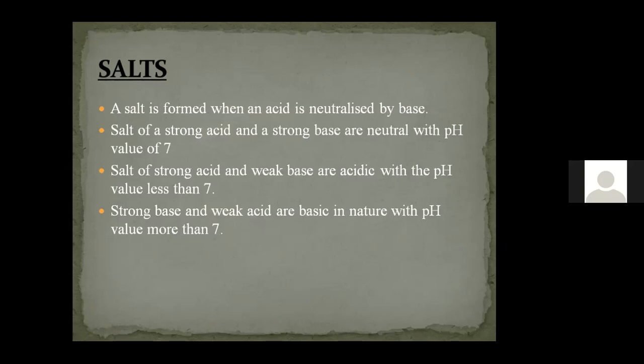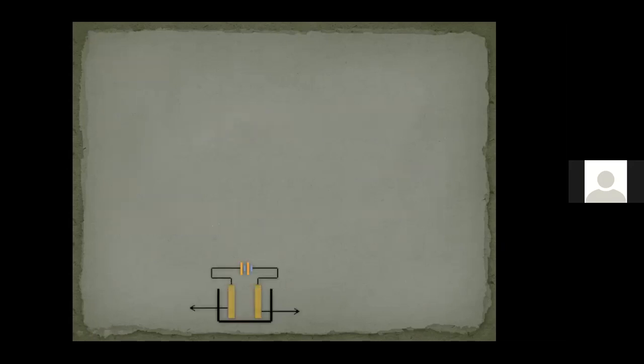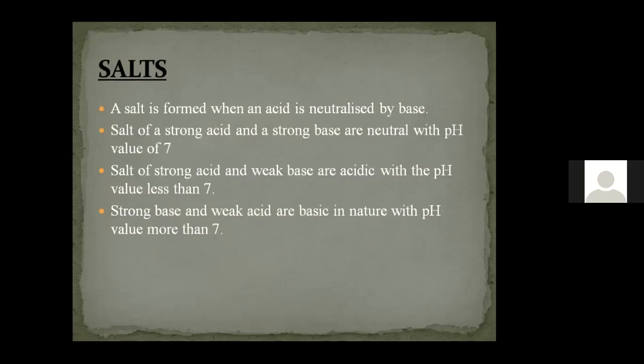Okay, so this is about the salt. The salt will be formed when acid is neutralized by the base, and these salts are of 3 types. One is a neutral salt, which is formed by the combination of strong acid and strong base, and one more is an acidic salt which is having a pH value less than 7, and the one which is having pH value more than 7.